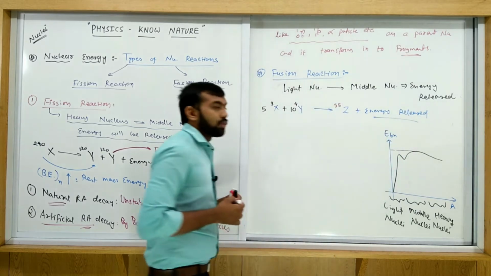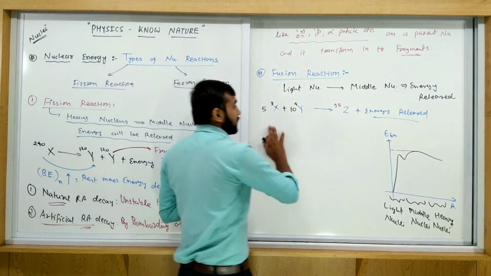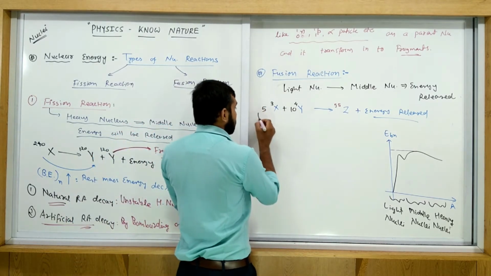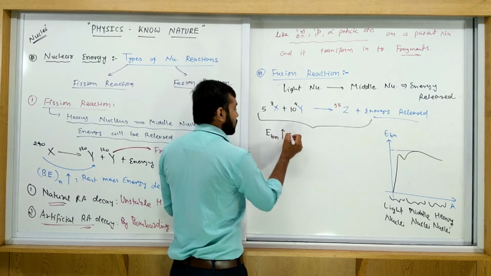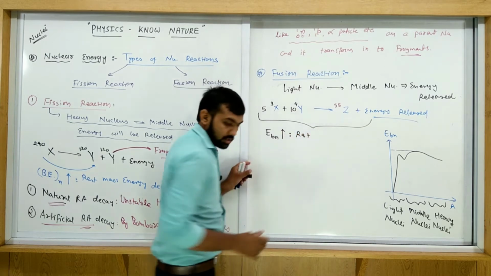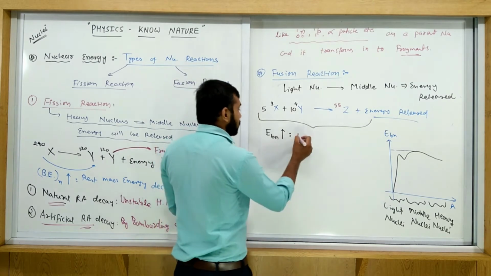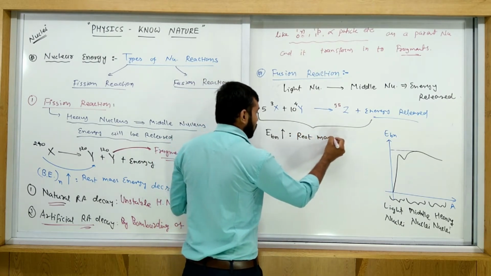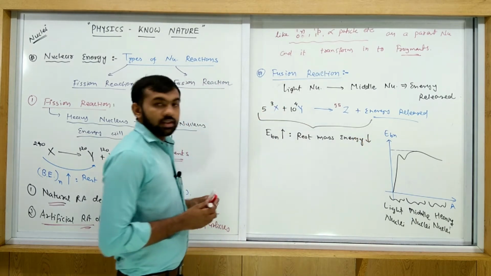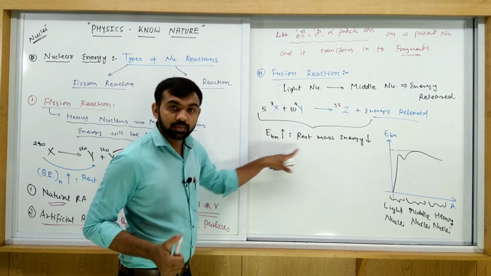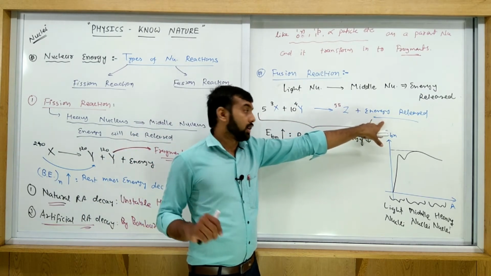So this type of process is called a fusion process. Why? Because when it is transformed, in this reaction the binding energy per nucleon (EBN) increases and rest mass energy decreases, and the difference of this energy is released here. We will also count this one in the next session.